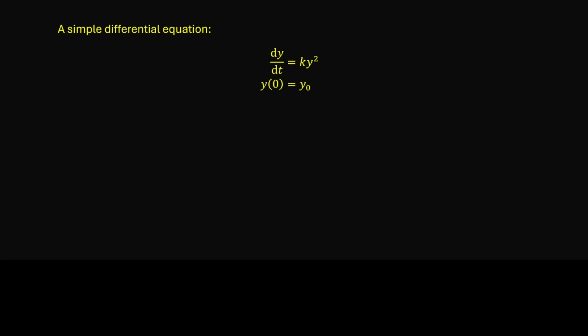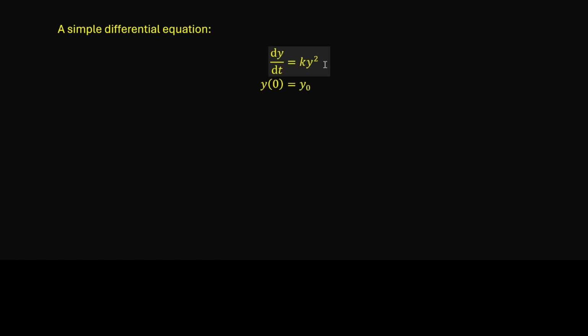In today's video, we'll look at a super interesting population growth model. This is a rather simple-looking differential equation. It says dy over dt equals ky squared. That is, the derivative of the function is proportional to the function value squared.